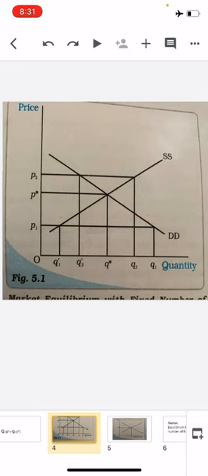When there is excess demand in the market, some consumers are unable to obtain the commodity at all, or some may get the commodity but not sufficient for them. In this situation the consumers will be willing to pay more than P1. If they don't get the commodity, the market price would tend to increase.